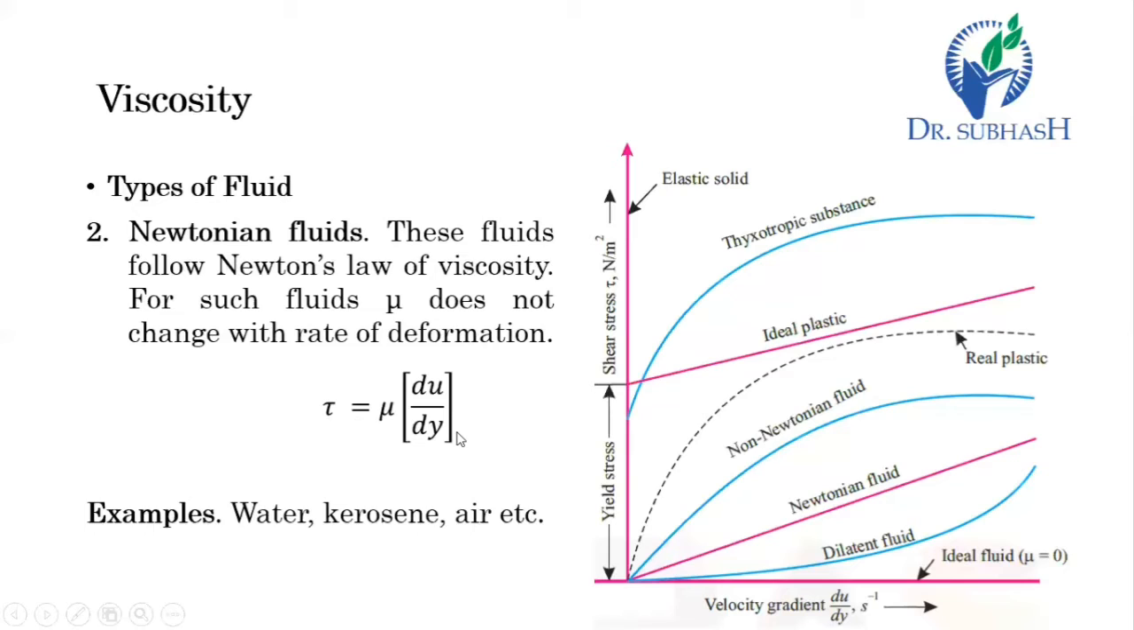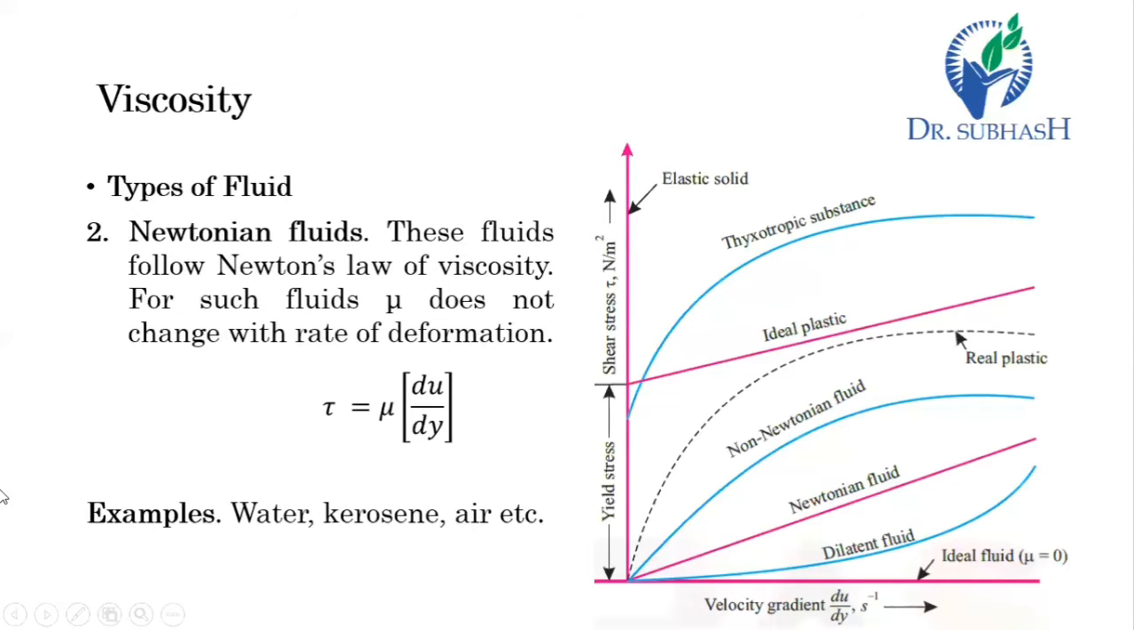Now the examples are water, kerosene, air, or simply we can say most of the fluids we get in nature are considered Newtonian fluids. Not all. There are a few fluids which do not follow this. So this is the Newtonian fluid.